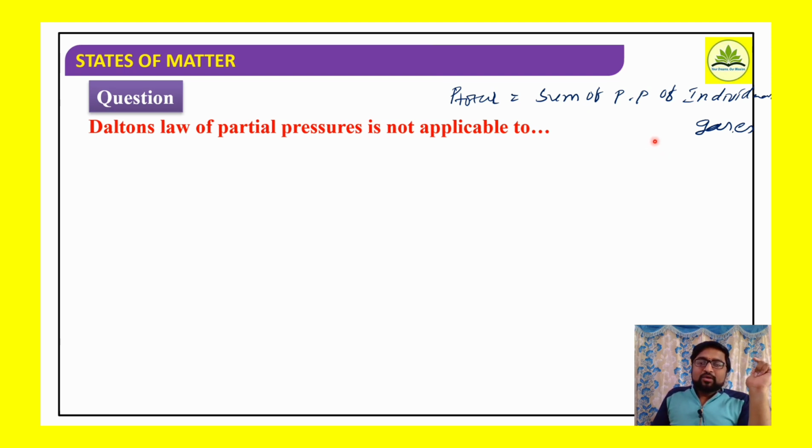Meaning the gaseous molecules just remain together but they won't interact with one another. Chemically they should not interact with one another. Then only total pressure will be equal to sum of the partial pressure of individual gases. Meaning Dalton's law of partial pressure is not applicable when the gaseous molecules undergo dissociation, association, or any kind of chemical reactions. Okay, we look for the combination of gases, then we decide where it is not applicable.